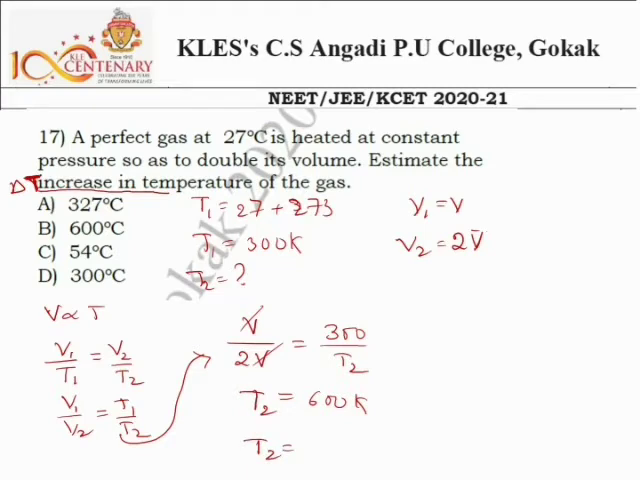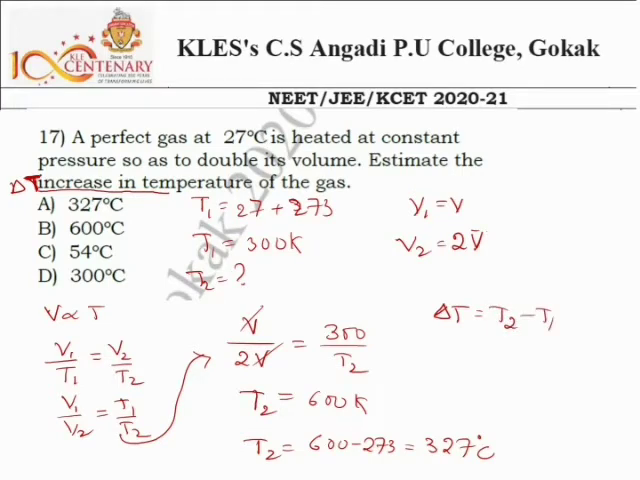Then see the options, they are all in degree Celsius, so convert it into Celsius. So 600 minus 273, this will be 327 degree Celsius, but it is not our answer. We need the delta T, not the T2. So delta T is equal to T2 minus T1.